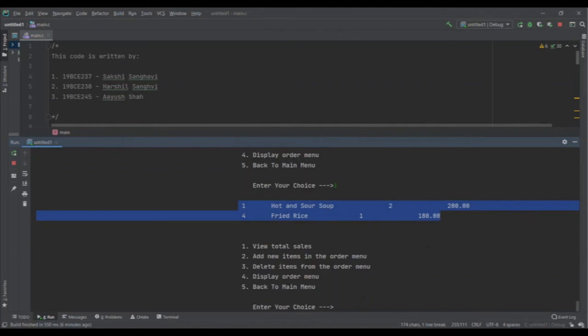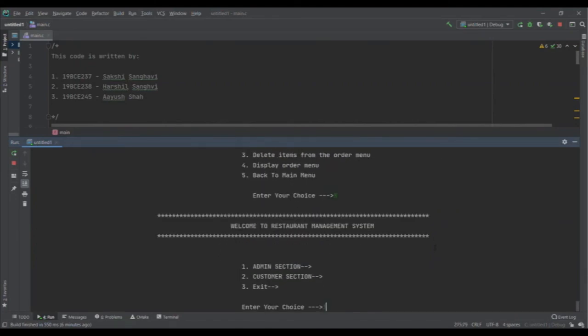So this was our program which tried to replicate a real life customer and restaurant working system. Now let's get back to the main menu and now let's exit the program.